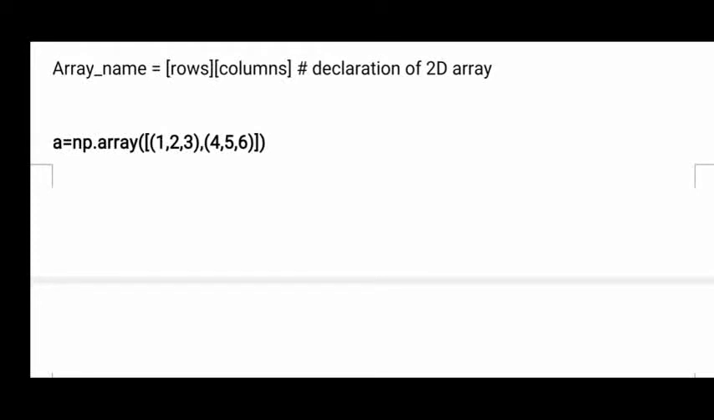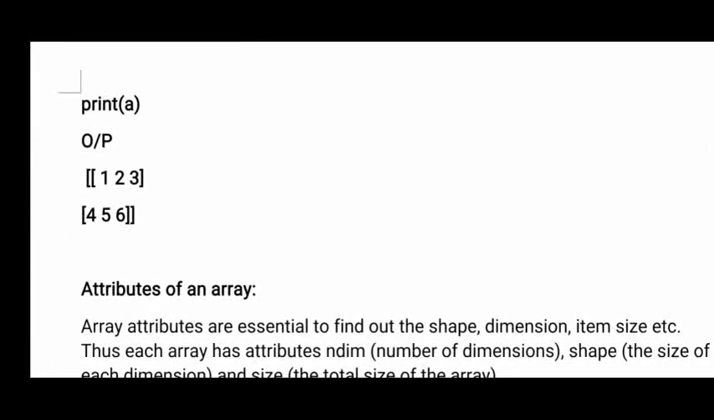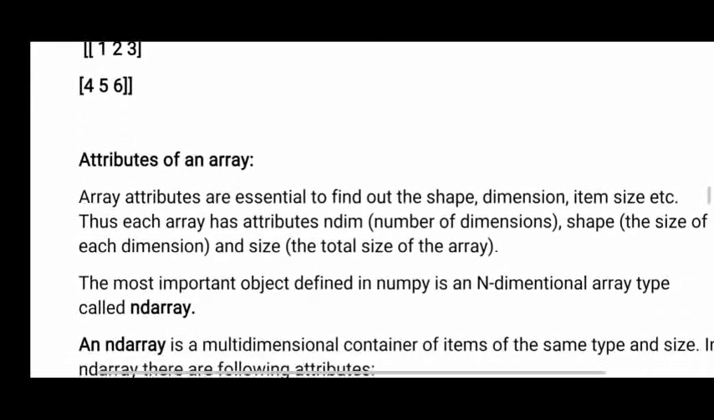So how many rows do you have? Two rows. The first row is 1 2 3 and the second row is 4 5 6. In each row, how many columns do you have? Three columns. Two rows, three columns. So you have rows and columns, two directions, two dimensions. That is why this is called a two-dimensional array. This is about the two-dimensional array.